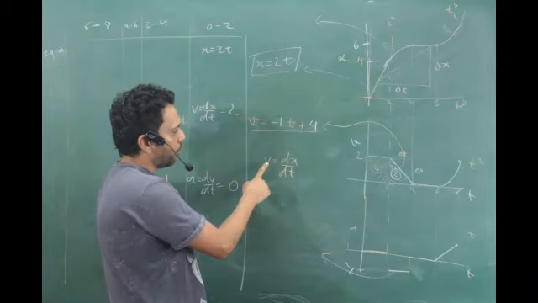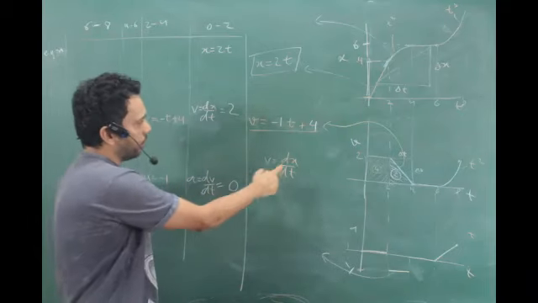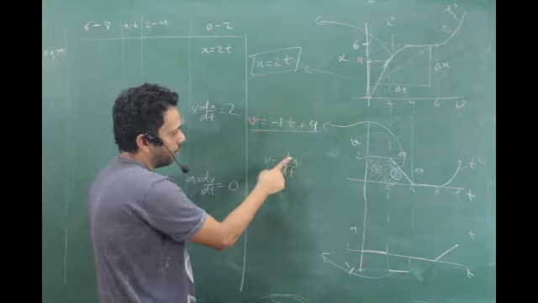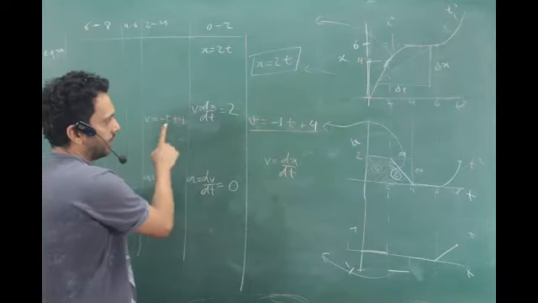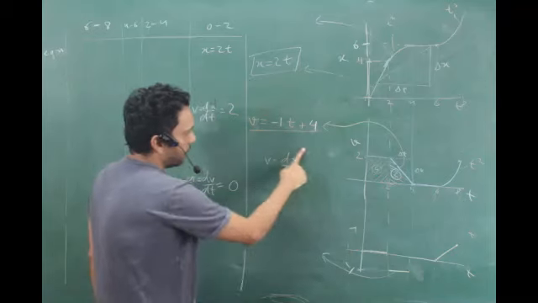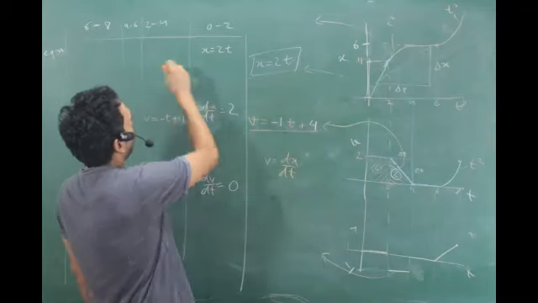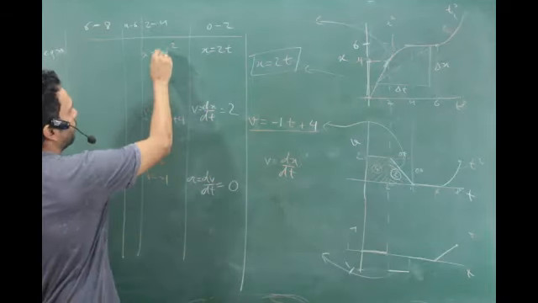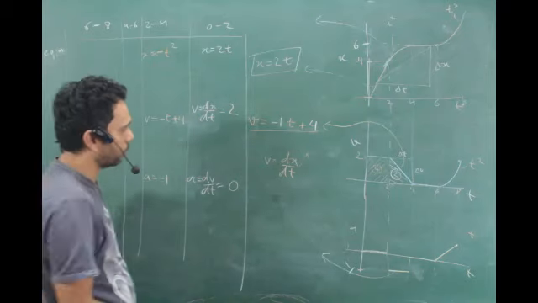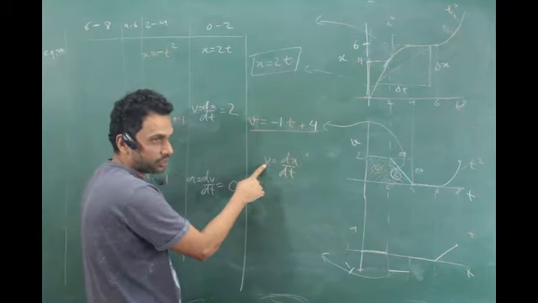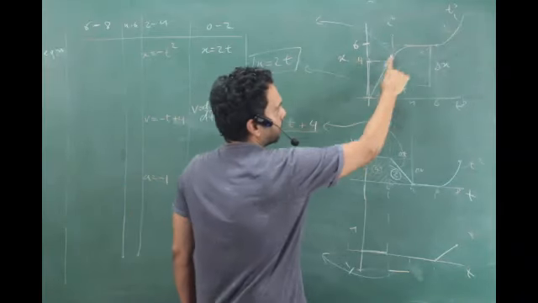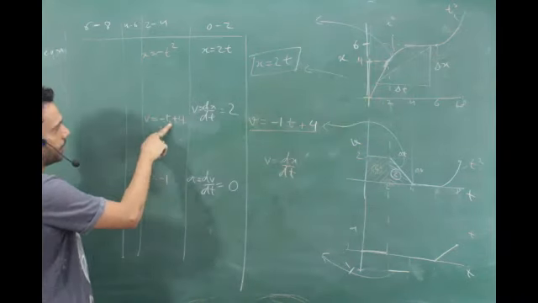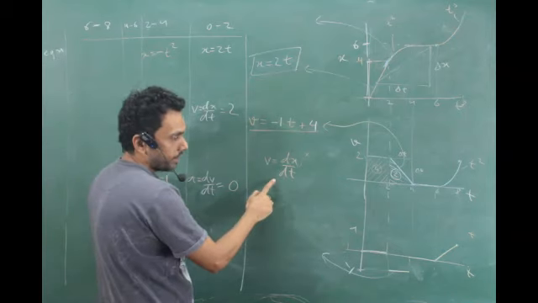So now I know v, I do not know x. Previously I knew x, I did not know v. I differentiated, I got my v. Next situation, which is the 2 to 4 situation, I do not know x, I have to find x. X is equal to what? It is going to come some quadratic, an upside-down quadratic, some negative t square. I don't know what it is going to come, but I know v. Do I know the velocity for that portion? Do I know the variation of slope for that portion? Yes, I know. That is minus t plus 4. Got the point? Is that clear?